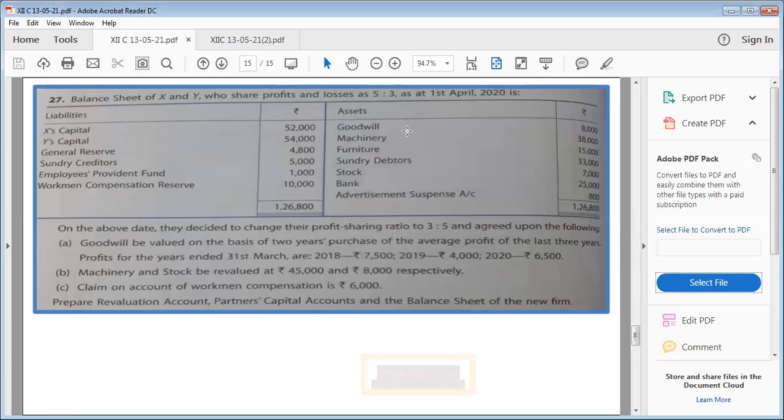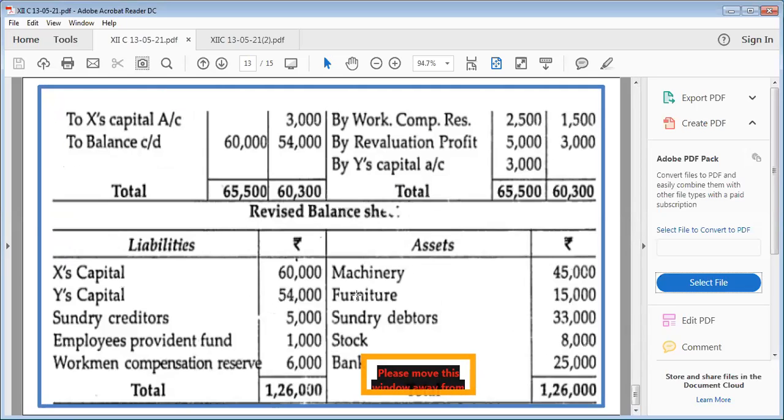Now, the next, let us move towards assets. Goodwill, we have already distributed. Machinery, now the actual value of machinery was 45,000, so it will go at 45,000. Furniture, as it is, it will go. Debtors, as it is, it will go. Stock, it has become 8,000, so stock will go at 8,000 now. Bank, as it is, it will go. And advertisement suspense, we have already distributed. Okay. Now the simple objective is to mention here the total, and it should tally automatically. If your balance sheet tallies automatically, it means all your postings are correct.